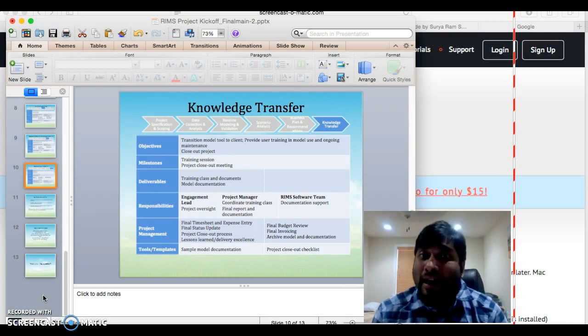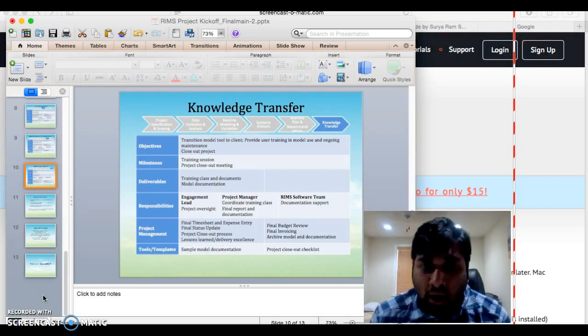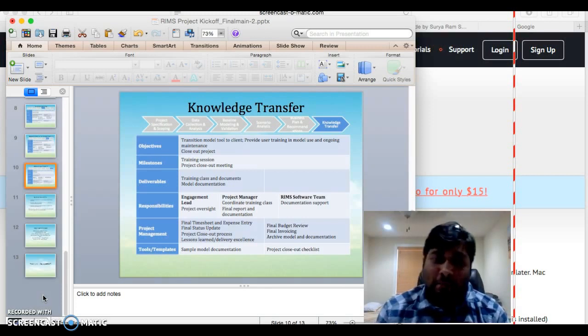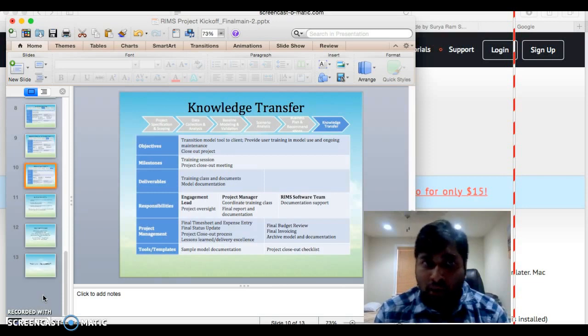Any enhancement that has to be done will be taken as part of internal enhancement with another TPR working on it. All the models and documentation will be archived and saved under a shared folder where everybody has access and can monitor it. All the sample model documentation will be provided on the main landing page of Microsoft, and they can take a look at it.